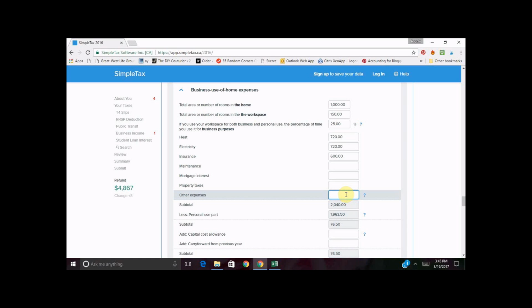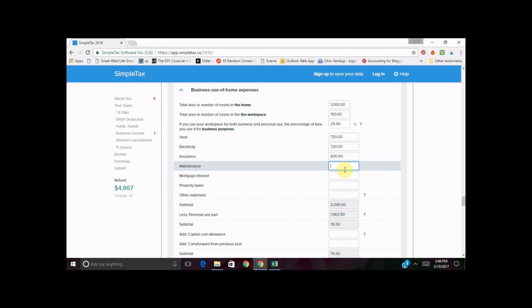And what I would also do in this other expenses is this is where I would include your cable and internet. Maintenance is going to be for those items that are related to your home. But again, if you're a food blogger and you need to buy a new stove, definitely include that. If you repaint your bathroom, likely not deductible.